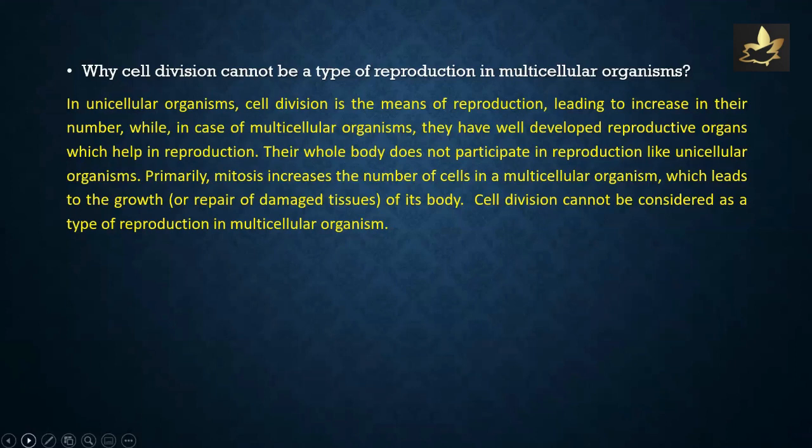Cell division cannot be thus considered as a type of reproduction in multicellular organism. Furthermore, meiosis has specific roles in ensuring the maintenance of the chromosome number from generation to generation, that is reduction division.